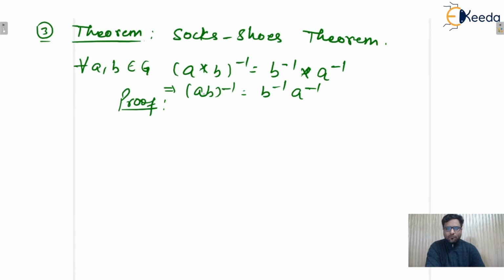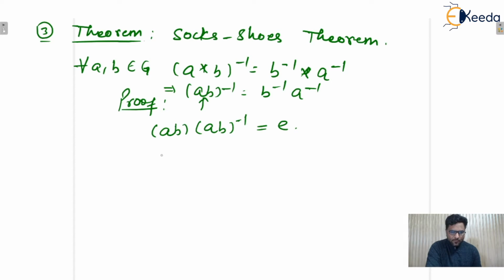So by default we can assume that in between there is a binary operation, that is star, isn't it? So let's say AB and the inverse of AB must be equal to E, isn't it? I hope this one is clear to everyone.